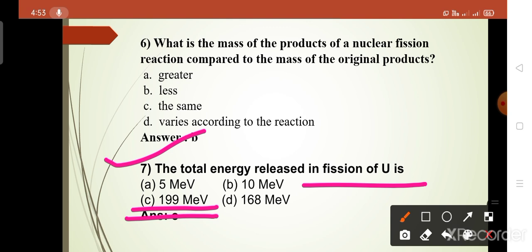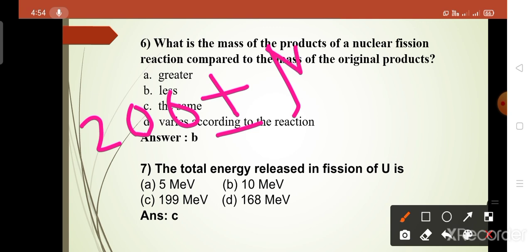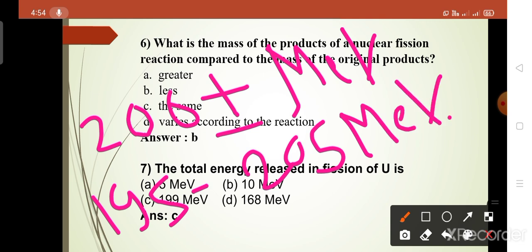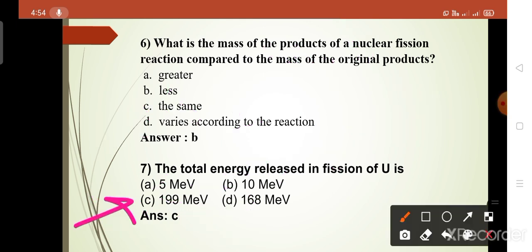Here the answer of this question is option C, because in nuclear fission the uranium releases energy that is 200 plus or minus MeV, meaning 195 to 205 million electron volt, and here 199 comes under this range. So the answer of this question is option number C.